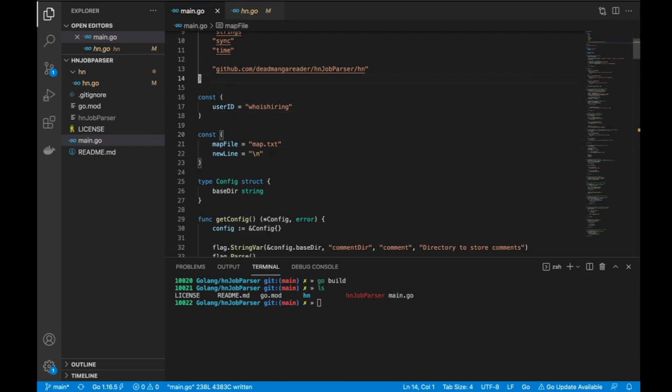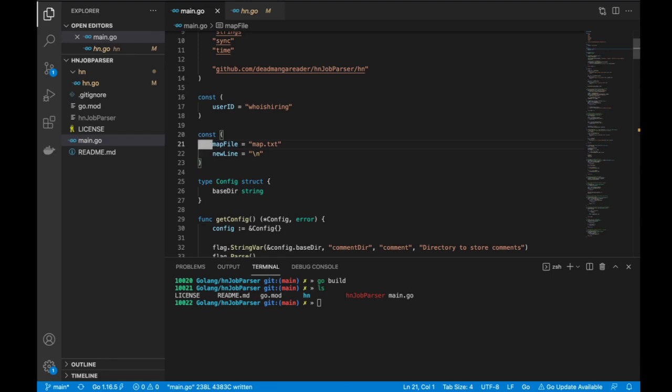Again, for the user ID, I am going to create a map file. What I'm going to do in the map file is track all the comments that have been viewed. The intention is that the application is not run once. It can be run multiple times, because all the comments on the post do not come in one go. On day one, there may be, say, 300, 400 comments. On day two, you may get another 100 new comments on the same job post. On day three, on the same job post, you're going to get more comments. Even on the same day, depending on when you run it, you may not get all the comments.